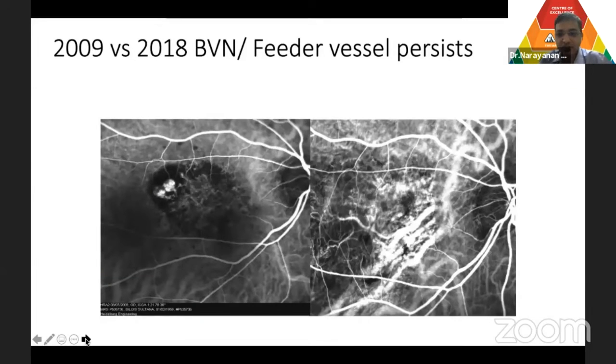You don't treat those kind of scar patients. The same patient, she has been following up regularly except during COVID. Starting from 2009, this is how it was.